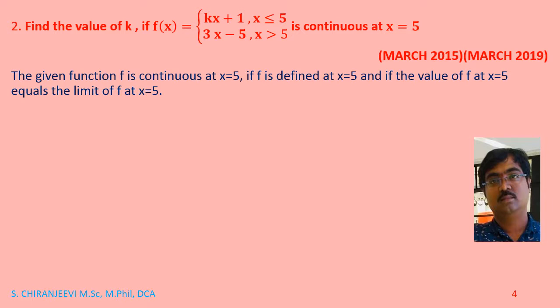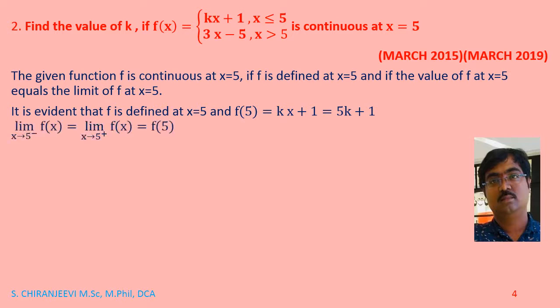if f is defined at x equal to 5 and if the value of f at x equal to 5 equals the limit of f at x equal to 5. Now we find f of 5. f of 5 will be kx plus 1, which is 5k plus 1. So here limit x tends to 5 minus f of x equals limit x tends to 5 plus f of x equals f of 5.